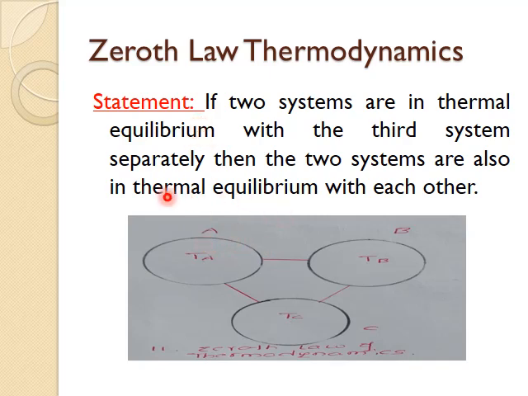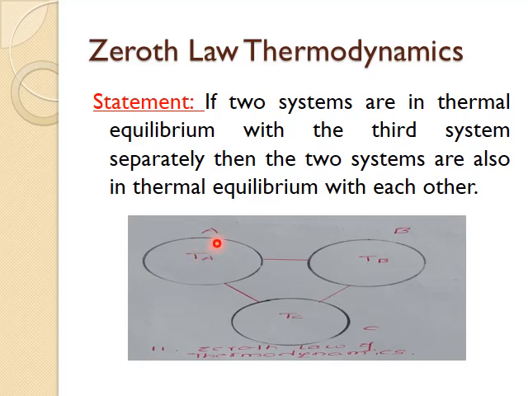Then what do we mean by thermal equilibrium? If you can understand the meaning of thermal equilibrium, then you will easily understand the statement of the zeroth law of thermodynamics. I will just rewrite the statement here. What do we mean by thermal equilibrium? Thermal equilibrium is nothing but both the systems having equal temperature. So now I will state the statement in a different way so that you can understand the meaning of the zeroth law of thermodynamics very easily.